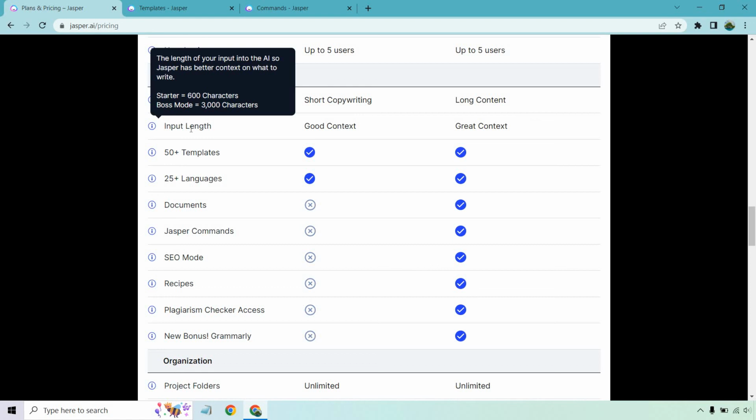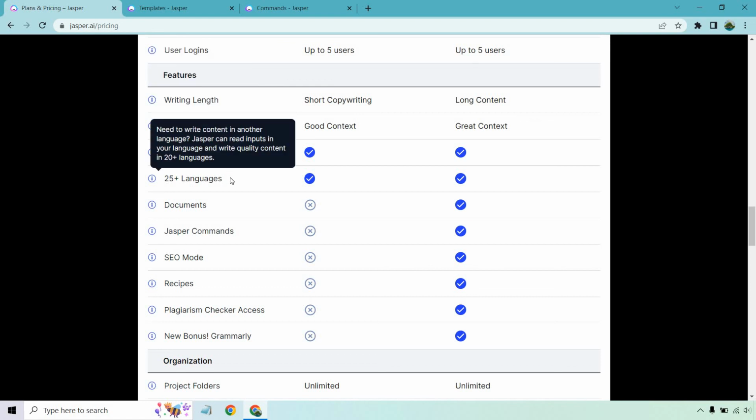If we're talking about benefits, it's going to continue on because it can look at what it wrote in the past. As it says right there, the length of your input into the AI. So Jasper has better context on what to write. That's a really good feature. And of course, it gets even better with Boss Mode. It's going to be great context with 3,000 characters. You get 50 plus templates in 25 plus languages.